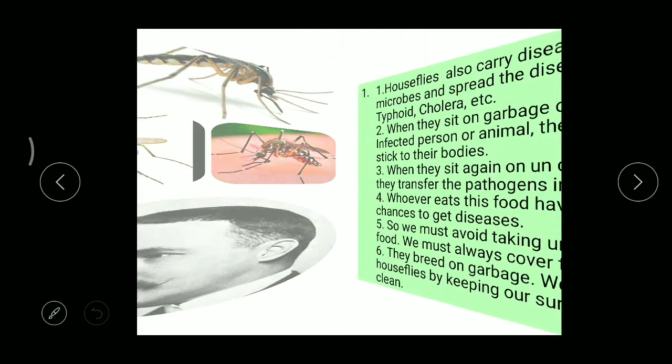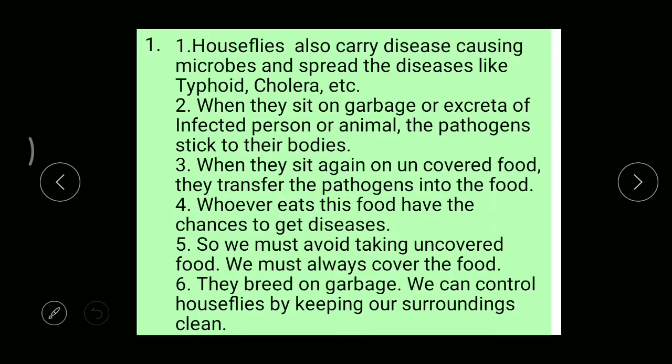Okay. Now, houseflies. Houseflies are very common in our home and also in our surroundings, but even these houseflies are very, very dangerous, and they are responsible for spreading different types of disease, especially typhoid, cholera, amoebiasis, like this. So how are they able to spread the disease? Say, for example, when any person is suffering from disease, they may spit, or vomit, or go to the lavatory like this.